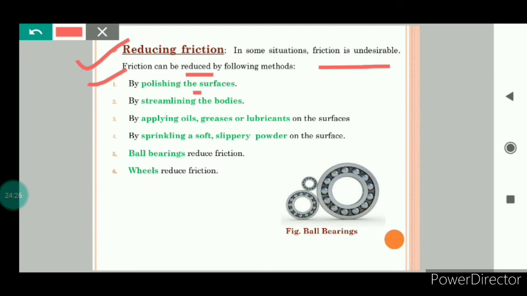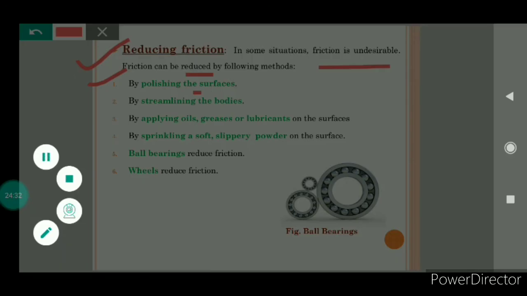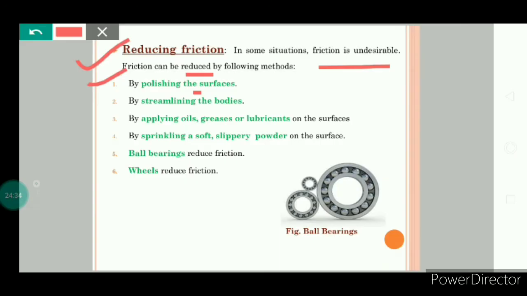So by polishing the surfaces, we can make them smooth, and smooth surfaces offer less resistance, or we can say less friction. Next is by streamlining the bodies. To reduce fluid friction, aeroplanes, sailboats, etc. are shaped into streamlined bodies. Next is by applying oils, greases or lubricants on the surfaces.